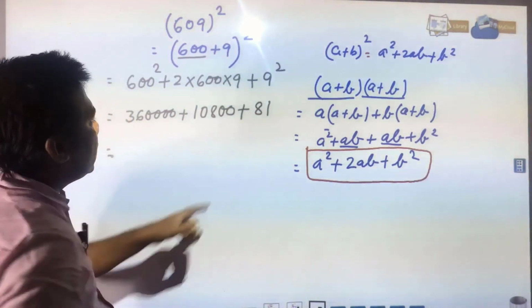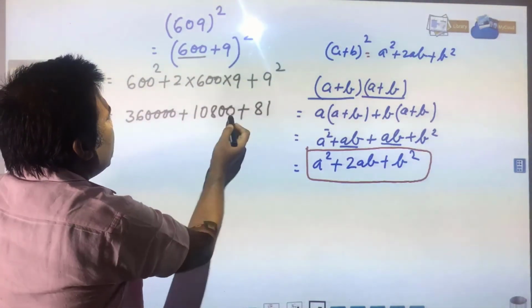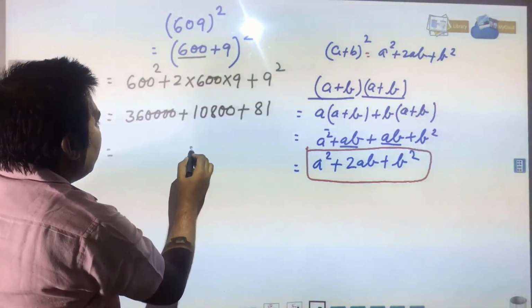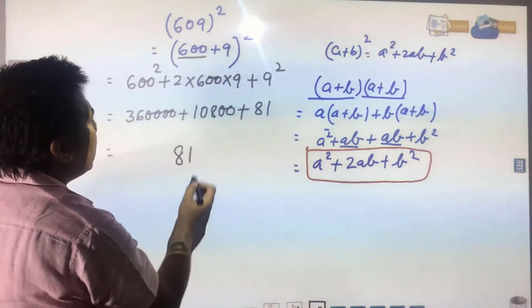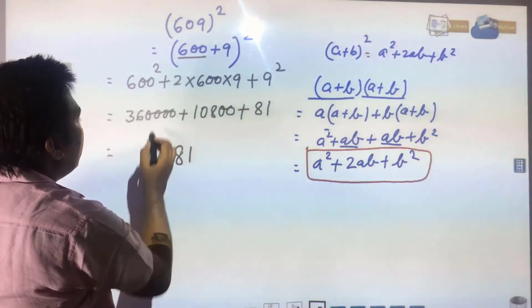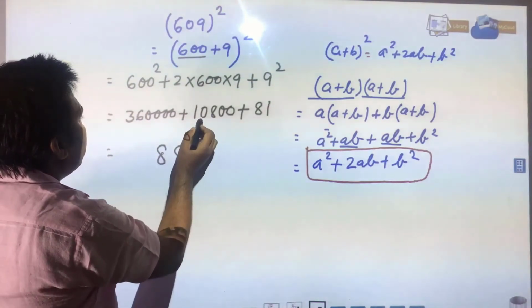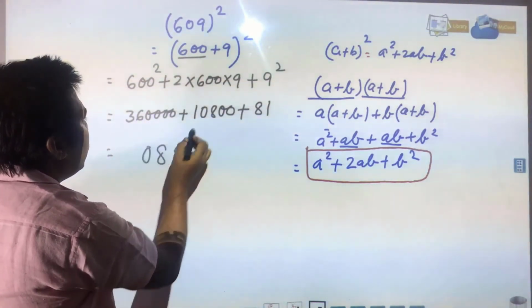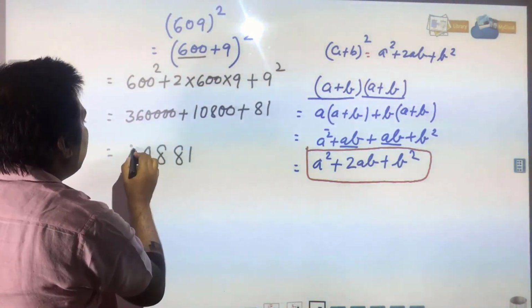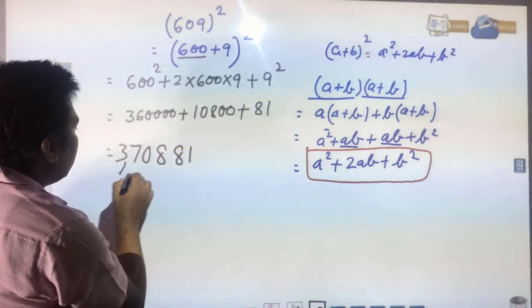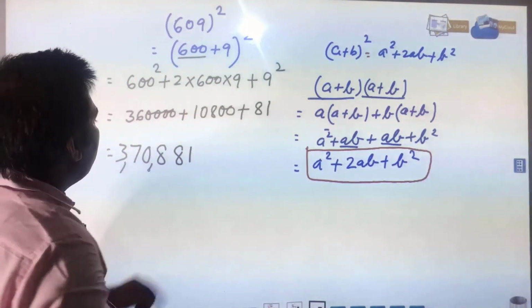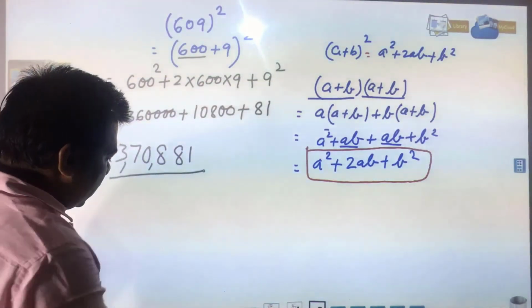Now, you add this. What you will get: 1 0 0 it means 1, 8 0 0 it means 8, 8 and 0 will be 8, 0 and 0 will be 0, 1 and 6 will be 7 and this will be 3. So 3,70,881, this will be your answer. Here you check.